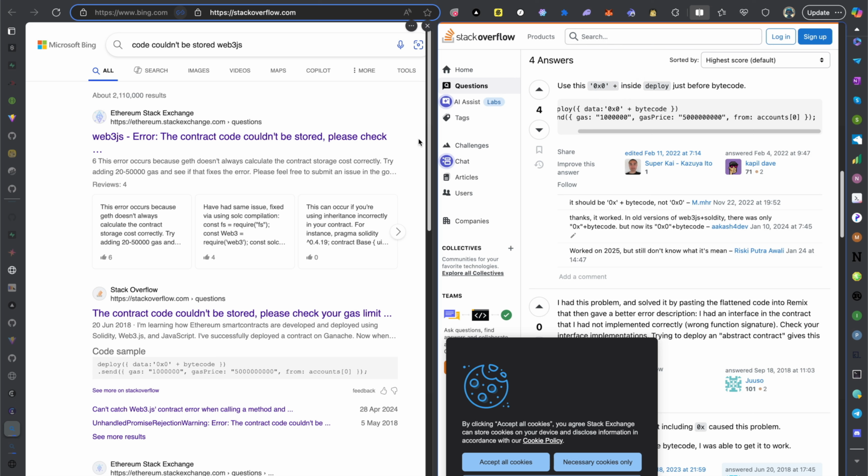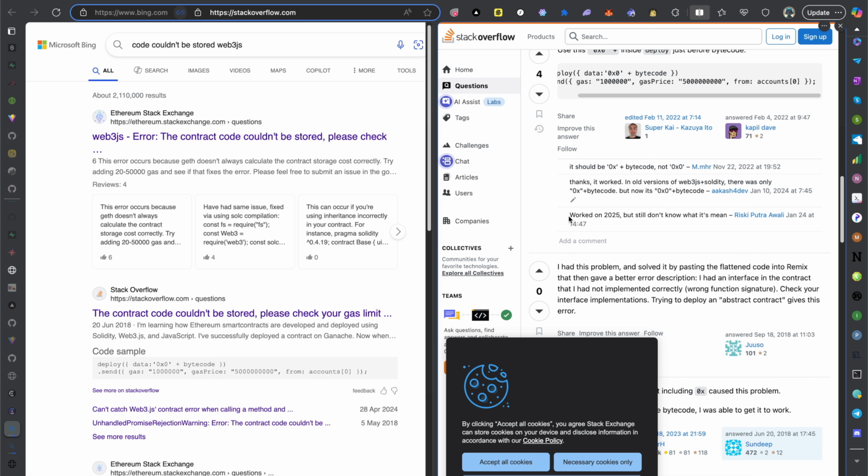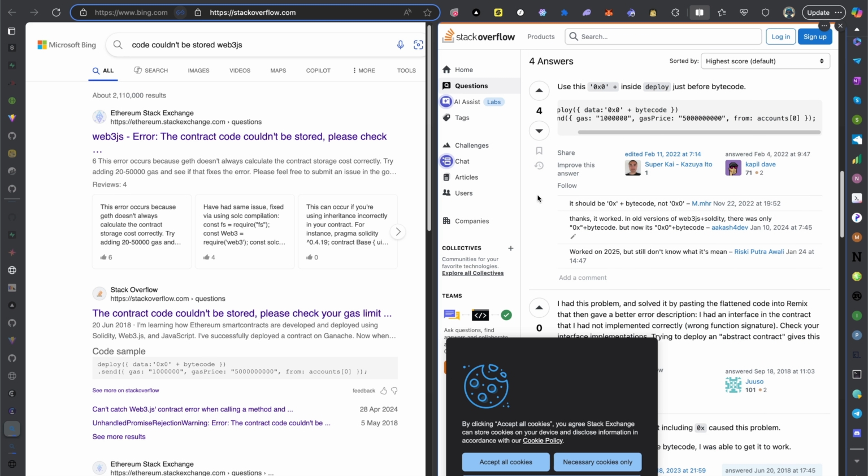It is mind-blowing. It is crazy because I never imagined that was going to be possible or how it works, and I still don't know how it works. Someone asked and said it worked in 2025 but still doesn't know what it means. I also don't know what it means, but this was the hack that worked for me that day. And crazy enough, what I'm driving at is this simple thing. Let me show you where that worked so you guys can have an idea.